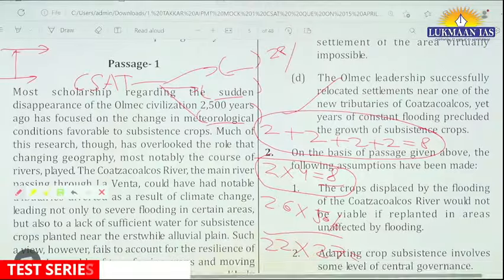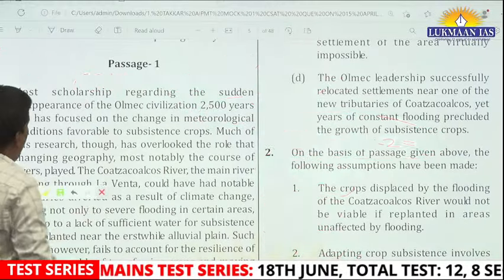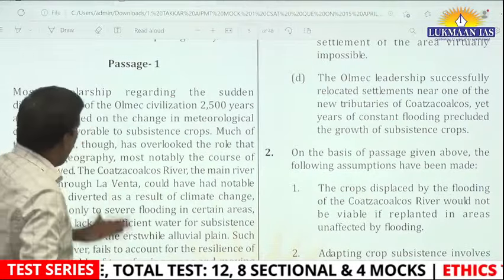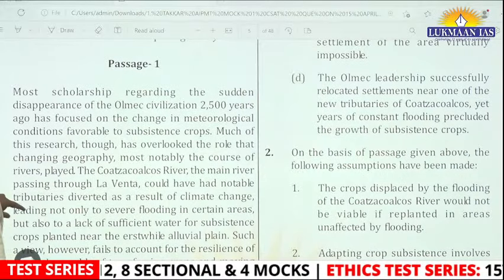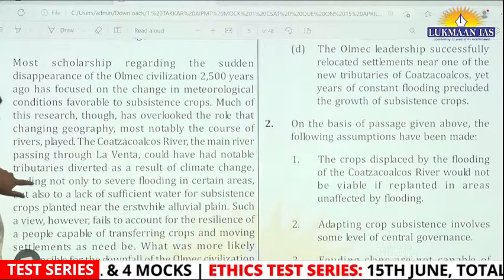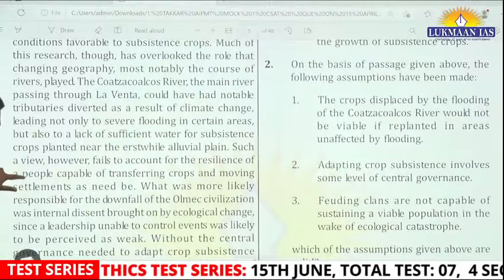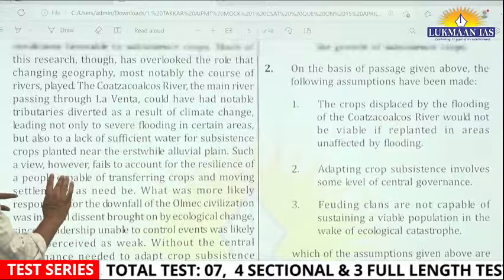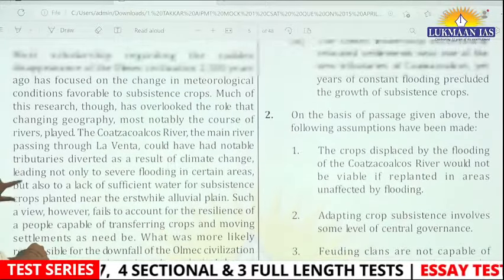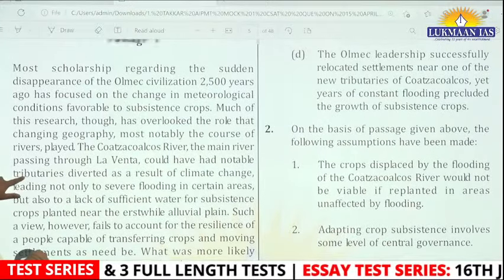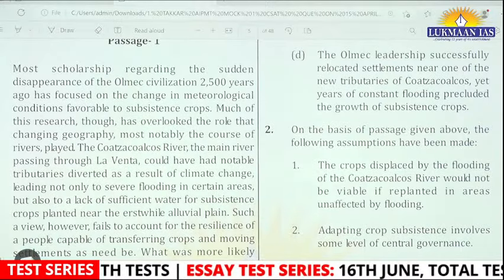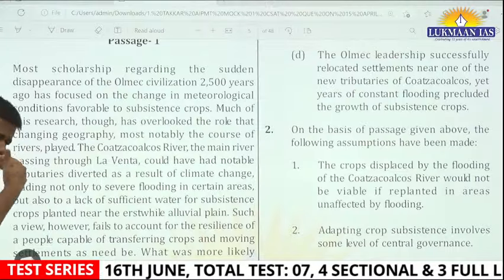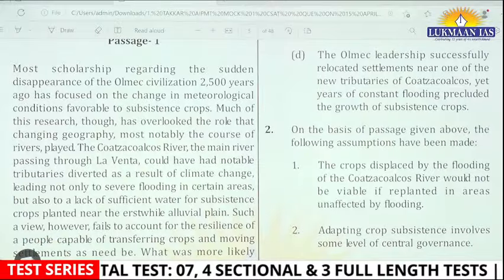Okay, so let's start with this passage. I believe you have read this passage, and let me show you in an examination scenario. What is the correct option? All those things are fine. First, I want to show you in an examination scenario how you are going to read this passage. Let's see the way my mind will work.